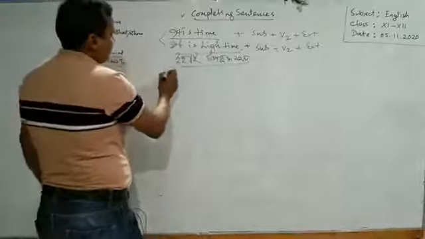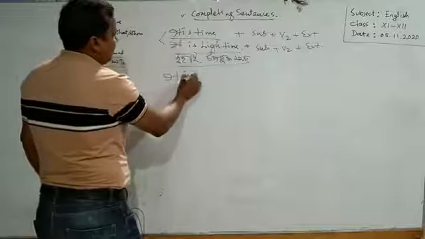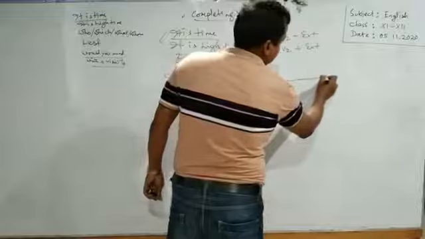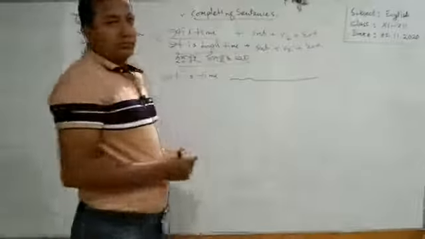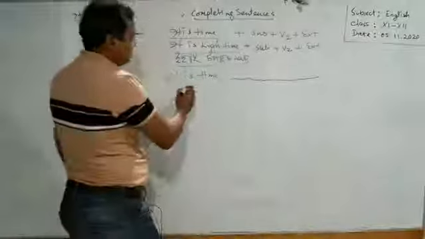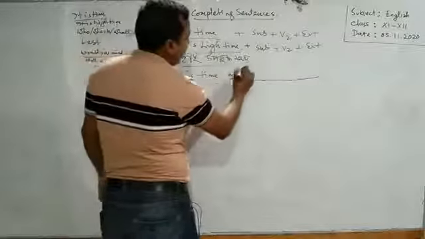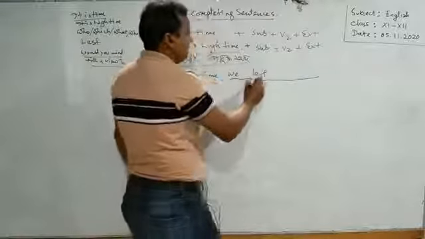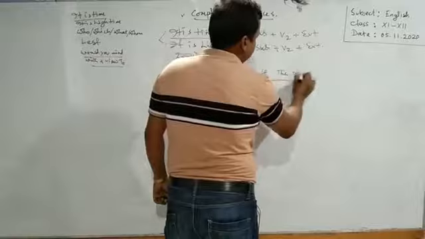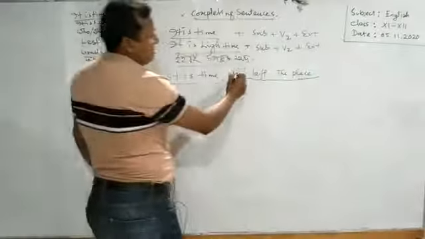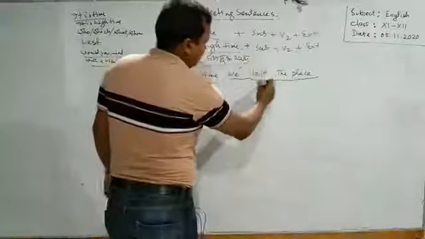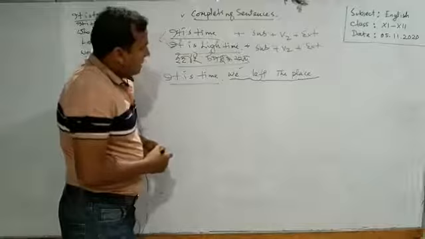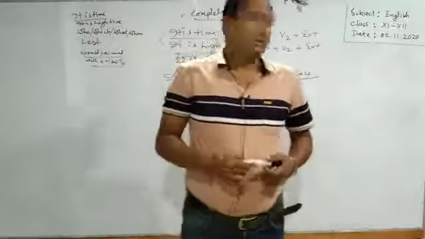This is the example that you have to follow. "It's time." There is a gap, and in this gap, what do you have to do? You have to use a clause. "It's time we left," not "leave." You have to use the past form of leave, "left the place." Learners, though it's a past indefinite tense, yet it expresses the meaning of present indefinite tense.